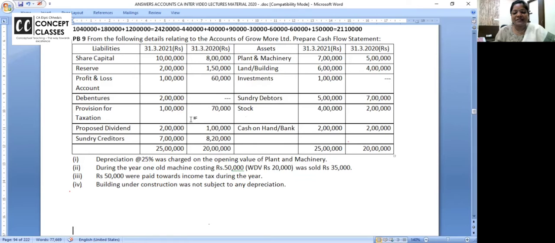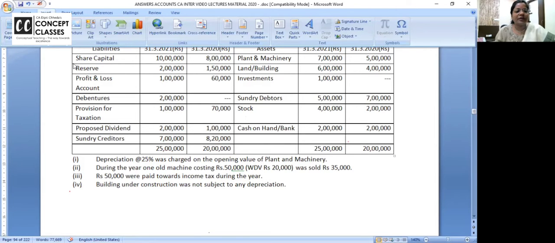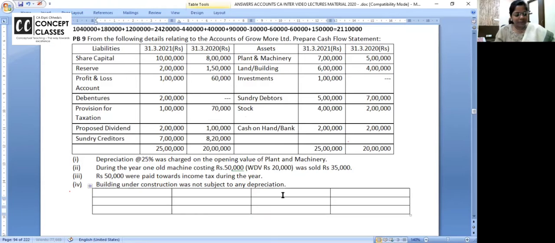Provision for taxation. No adjustment. Yes, there is an adjustment, so let's make the provision for taxation account also. I'm just discussing the problem. 9th, you have to do it in your notebook as homework. Come on, make it quickly. How much are you all getting by opening provision? How much is it? 70,000. Carefully. 70,000. Closing provision, to closing provision 1 lakh.